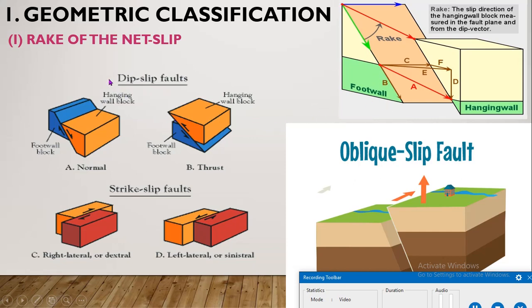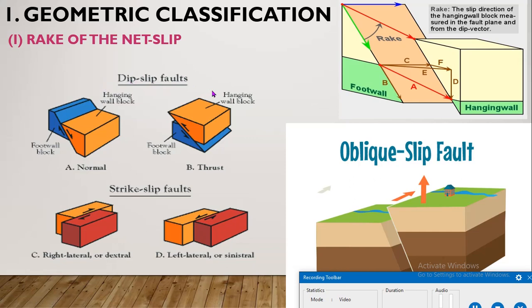That's why it is called dip slip fault, strike slip fault, oblique slip fault. So what is a dip slip fault? In a dip slip fault, the net slip is equal to the dip slip.